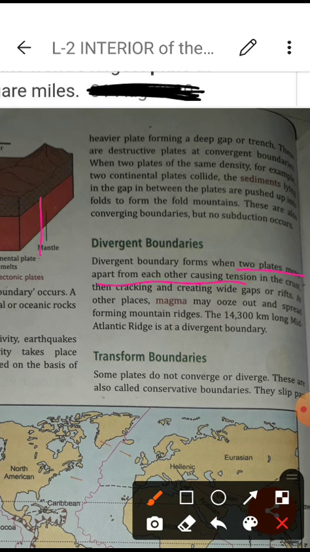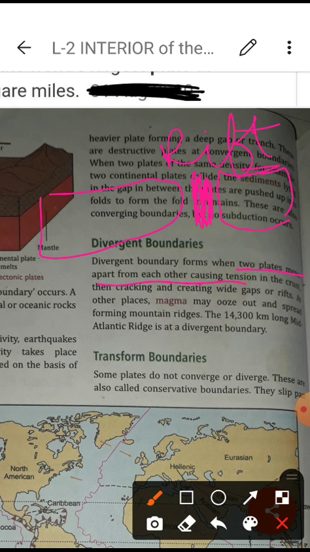It means two plates will come like this way, but they will not collide, they will just come close to each other, but there will be some gap between them. And this gap is making the rift, RIFT. This is known as a rift, and this is the divergent boundaries.